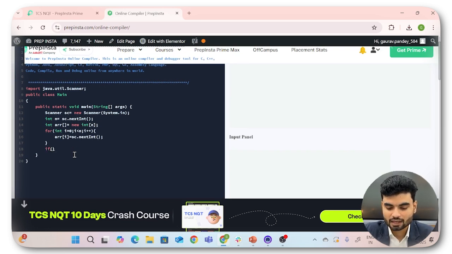If n modulus 2 is equal to 1, that means it is odd. If that is odd, print with System.out.println. In Java we use this, in C++ you use cout, and in Python you use print. Use whatever you are using. Always remember to print the value in the way they have asked, and print only that. There shouldn't be any extra message. So you will print the middle value. What will be the middle value? Tell me.